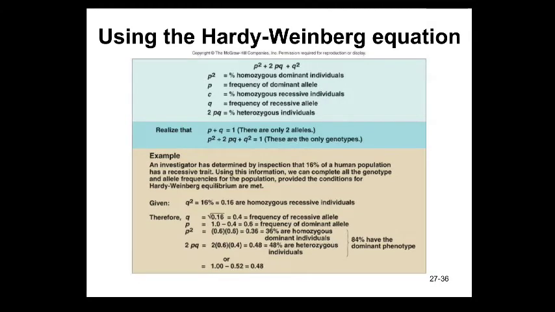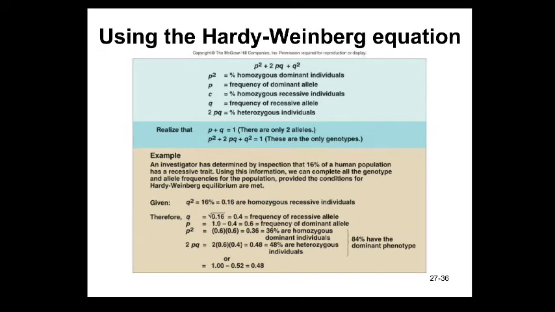In this formula, questions come from the Hardy-Weinberg principle. They are easy questions. For example, q square is 60%.